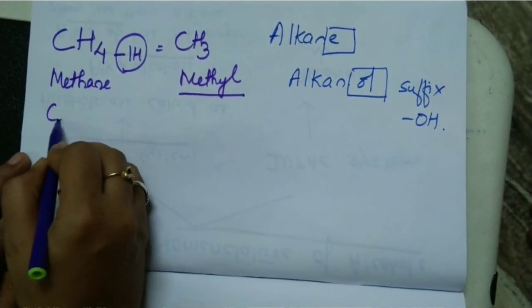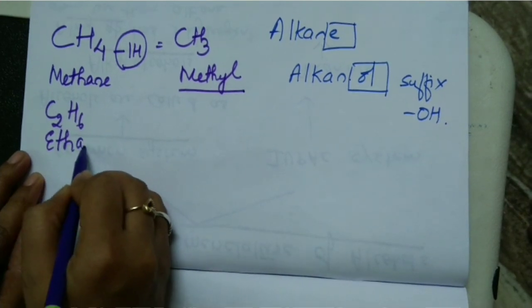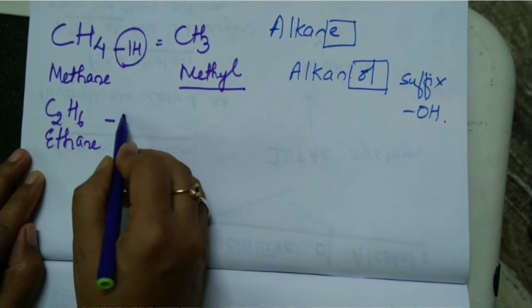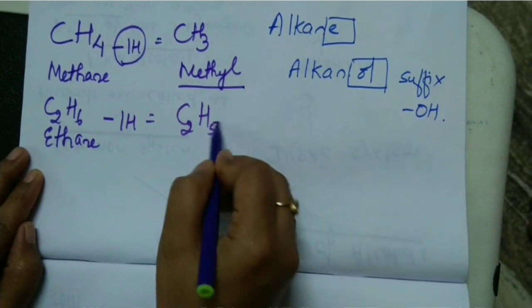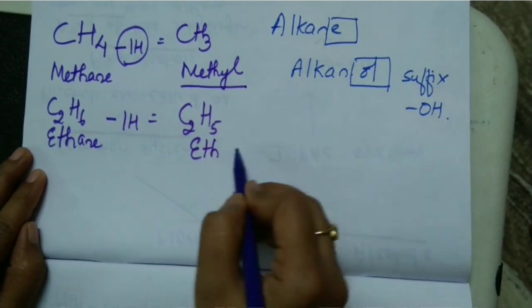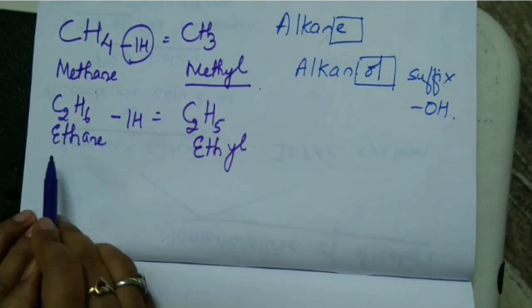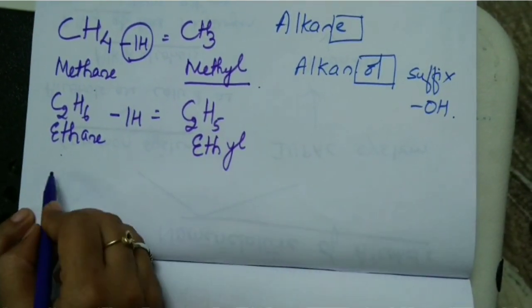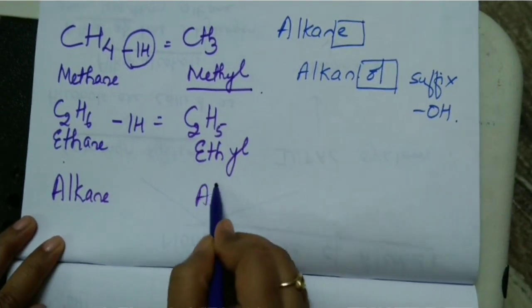Similarly, C2H6 is ethane. Minus 1 hydrogen is equal to C2H5. That becomes ethyl. So methane becomes methyl, ethane becomes ethyl, alkane becomes alkyl.